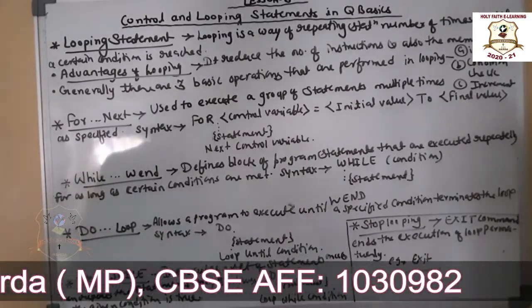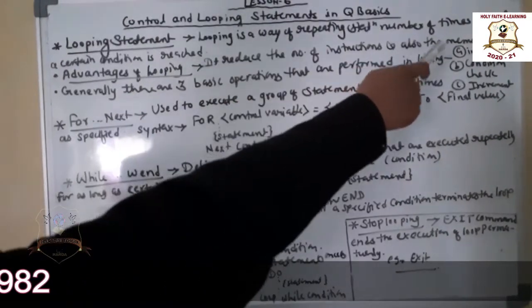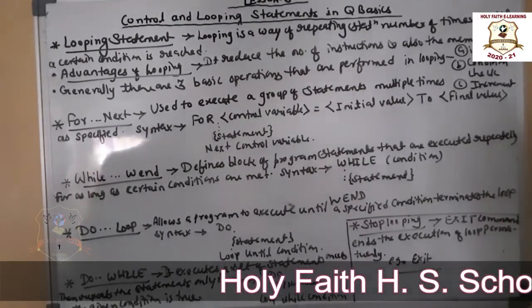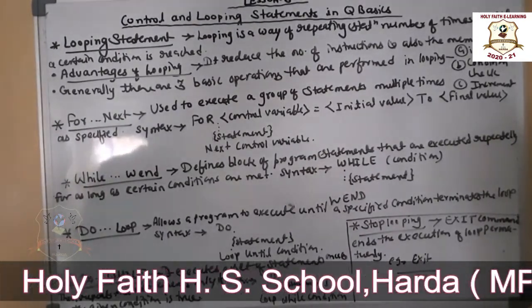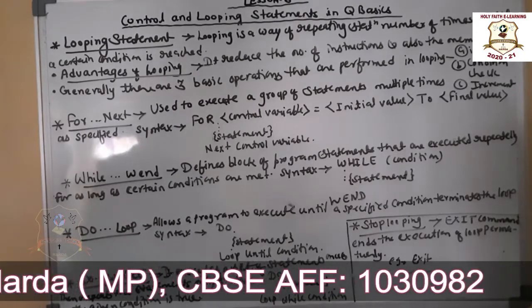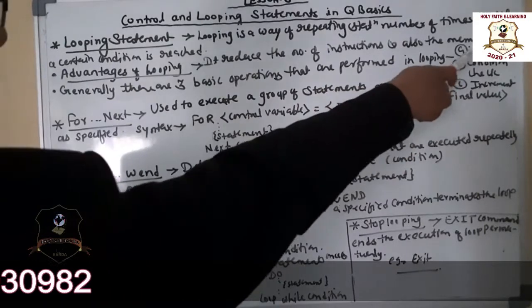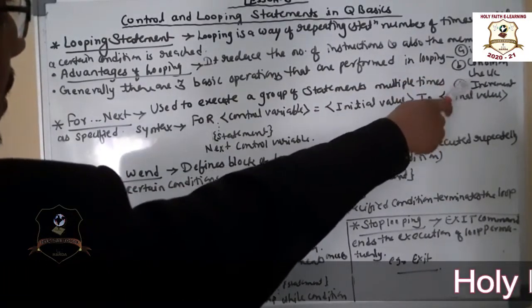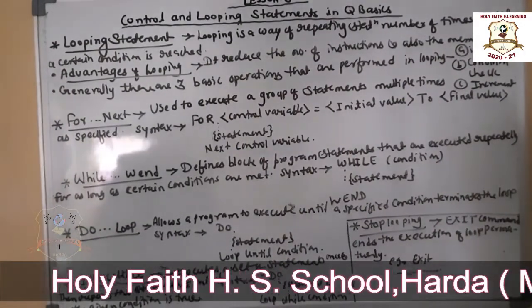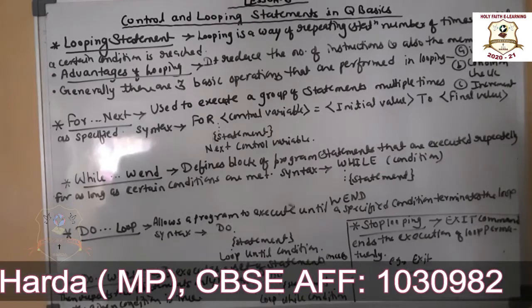Some advantages of looping statements: it reduces the number of instructions and also the memory space. Generally there are three basic operations performed by the looping statement. The first one is initialization, second one is condition check, and third one is increment. Means पहले आपको initialize करना पड़ता है variables को, then condition check करने पड़ते हैं और then increment करना पड़ता है. So that is how looping works.